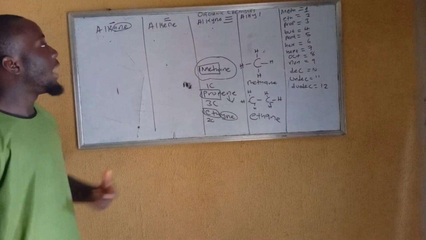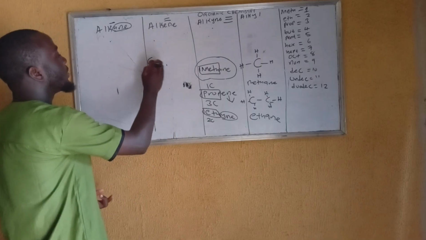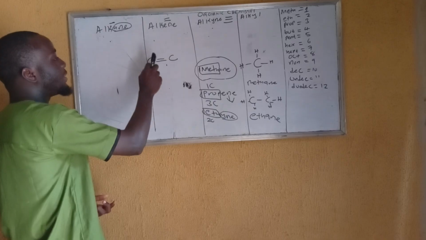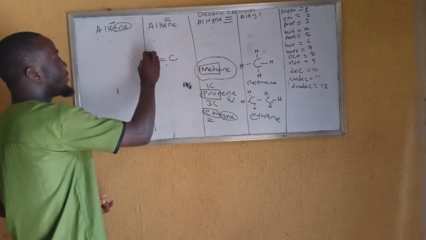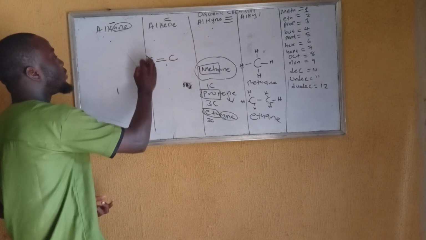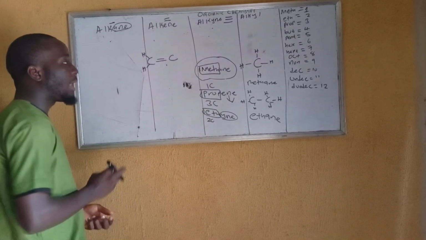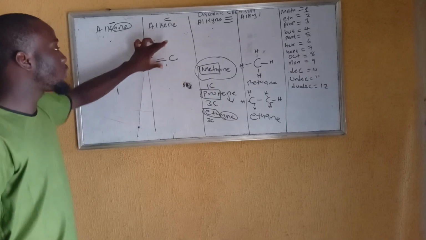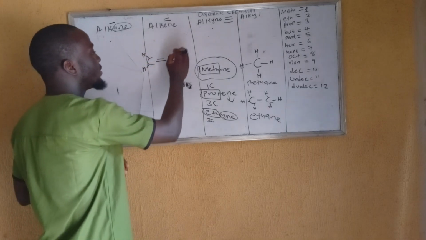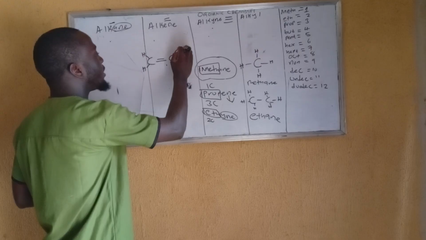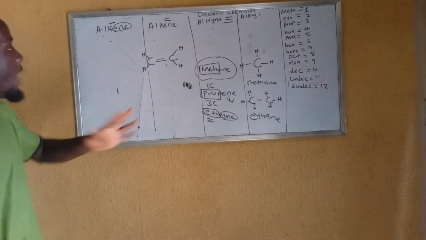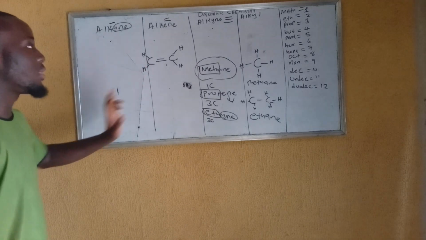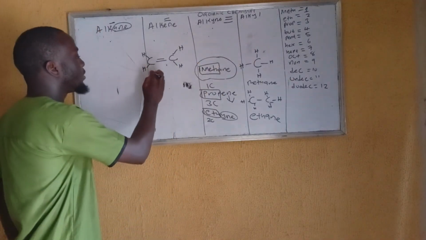Assuming you have a compound like this, C double bond C. This first carbon has already been attached with a double bond. It will mean, out of 4, how many more? 2, abi? Let me attach 2 more hydrogen. This second carbon is also attached with 2 bonds. It will mean another 2 H. Now, having it completed like this, how do you name it? You just say how many carbon is present: 2 carbon, eth.